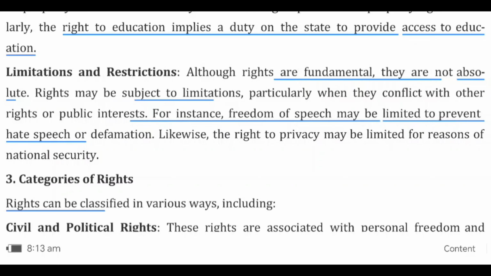Example: the right to freedom of speech may be limited to some extent. It means we can freely express our opinions, feelings, speech, whatever, but there are some limitations. We can't abuse others or abuse the state. So there are limitations on the rights, and also there are some restrictions.